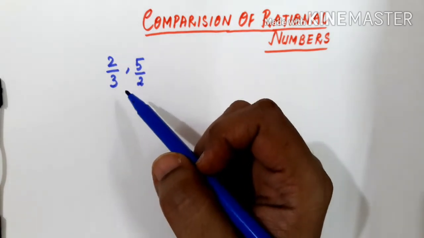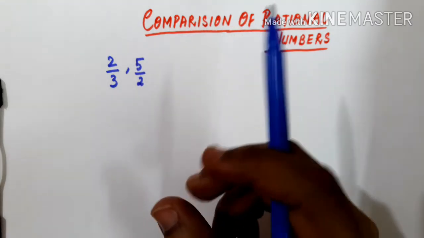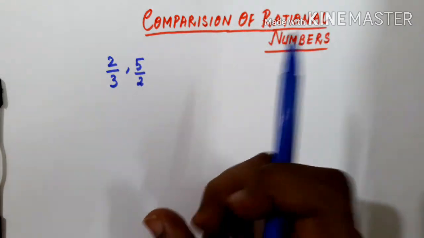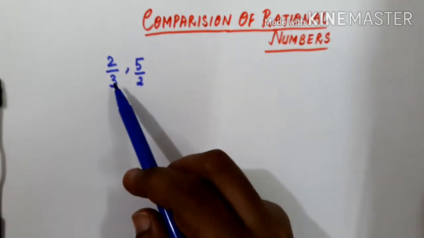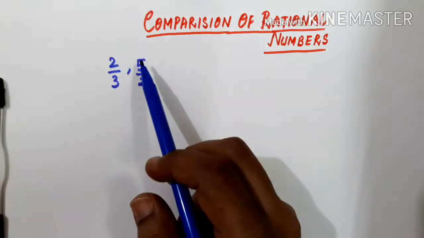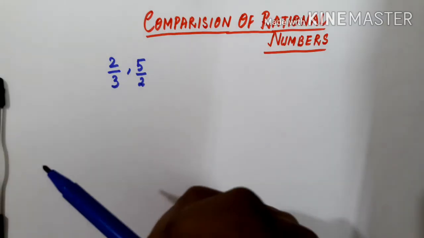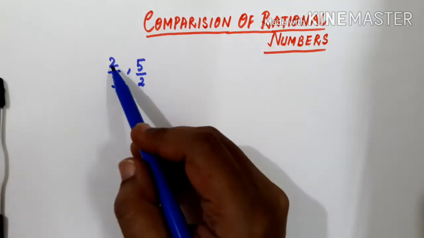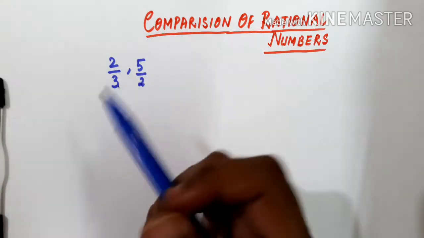See here, how to compare rational numbers. It is very easy to compare natural numbers or integers. Just by seeing them you can identify which one is greater and which one is smaller. But what about rational numbers? Here, at least both denominators should be equal, so that by seeing the numerators you can identify which is greater and which is smaller. Now with 2 by 3 and 5 by 2, it is a little bit difficult to identify which one is greater and which one is smaller.